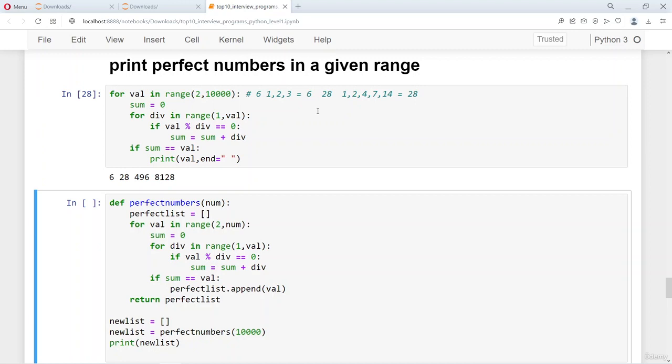So here we are only checking for 10,000, but even if you had checked for a million, you would have got 4 numbers. So this is very interesting that there are only four numbers till a very long range as well, which are perfect numbers.